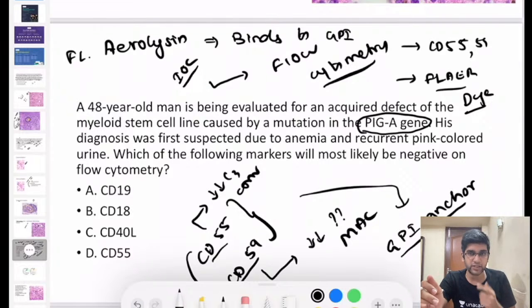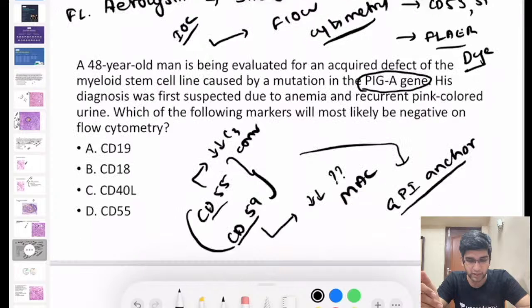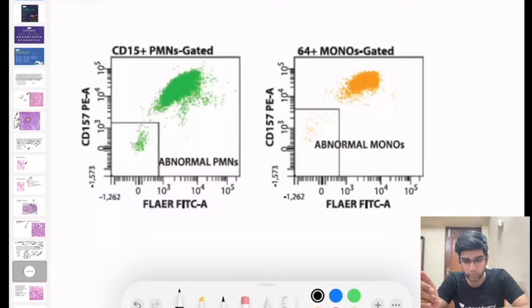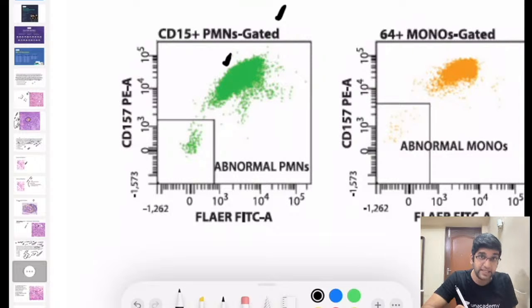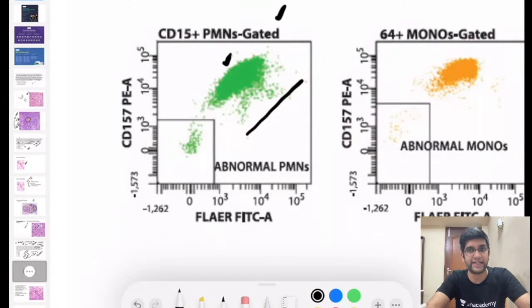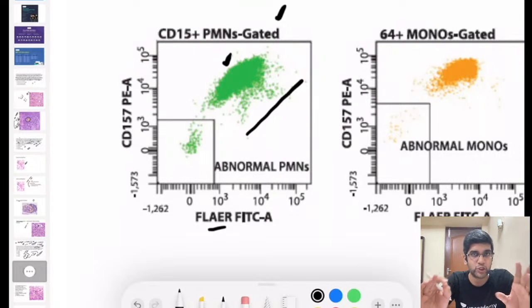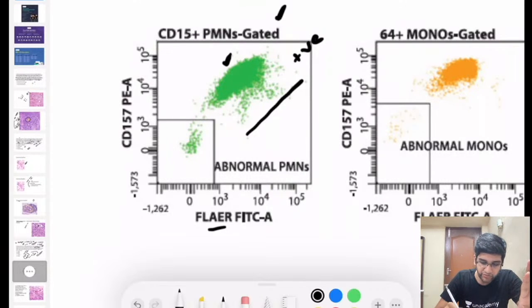I'm going to show you a flow cytometry image. You must have seen multiple flow cytometry images. Just look at this and tell me what's happening here. We'll look at this image first, right? Ignore the monocytes and look at the polymorphs alone, right? In this image, this part, where I have data here, is this positive or negative? It's FLAER, you can see it's FLAER flow cytometry. Here it is undoubtedly positive, right? When I compare to the lower half, is this one positive or negative? This one obviously is negative, right?